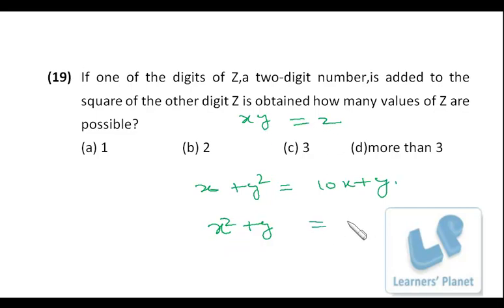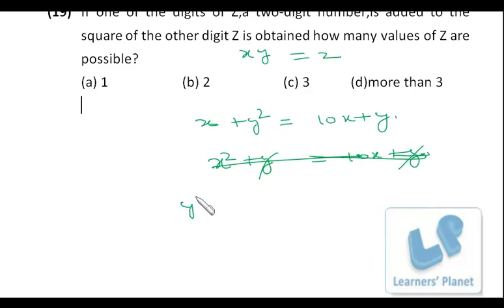So in the case of 10x plus y equal to y plus x square, y will be cancelled, and x square equals 10x, which means x is either 0 or 10, so that is not possible because x should be a single digit number. So this is the only equation that is correct: 10x plus y equals x plus y square. So y square minus y is equal to 9x, that means y into y minus 1 is equal to 9x, right?